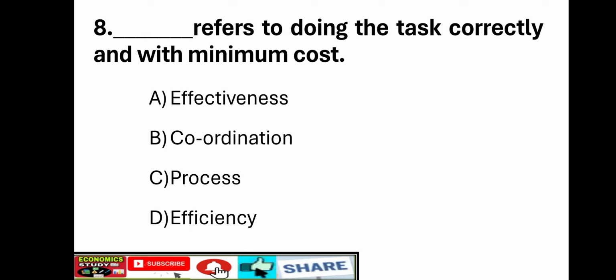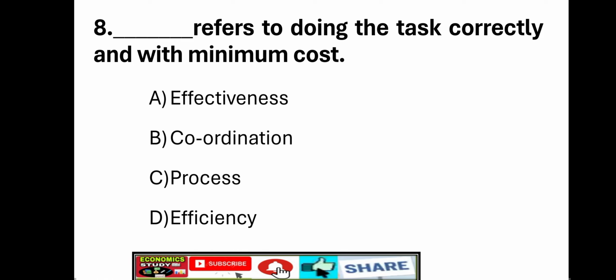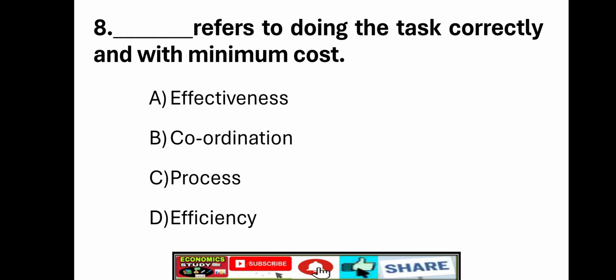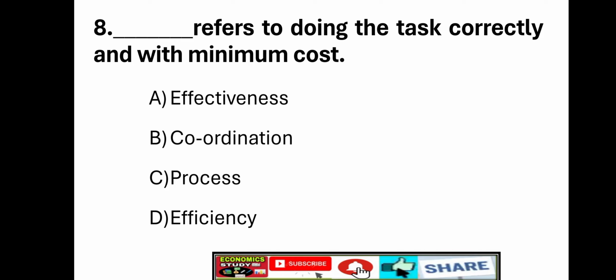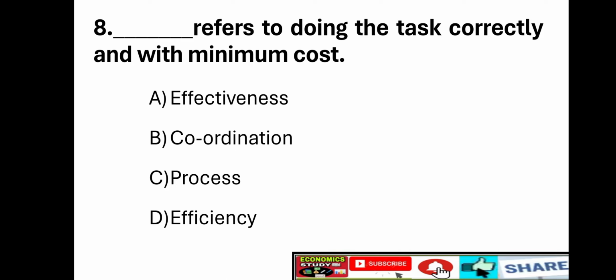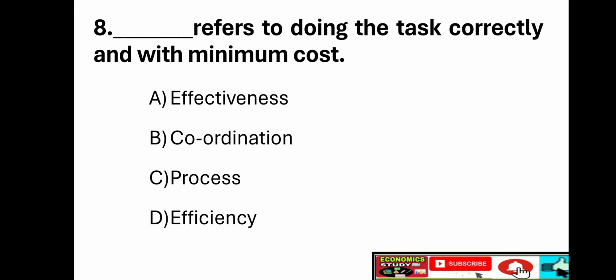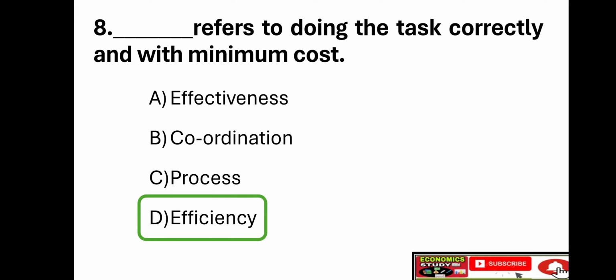Next question. Question number 8. Dash refers to doing the task correctly and with minimum cost. Option A, effectiveness. Option B, coordination. Option C, process. Option D, efficiency. Right answer is option D, efficiency.